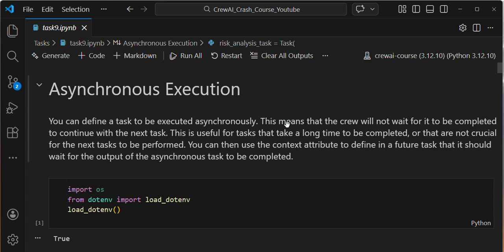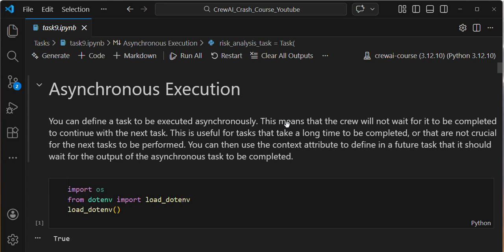Similarly to how dot gather works concurrently, async execution will execute all the tasks concurrently. We already discussed the CrewAI flow output: by default, CrewAI runs tasks sequentially, one after another. The first task's output goes as input to the second task, and the second task's output goes as input to the third task. By default, they depend on one another.